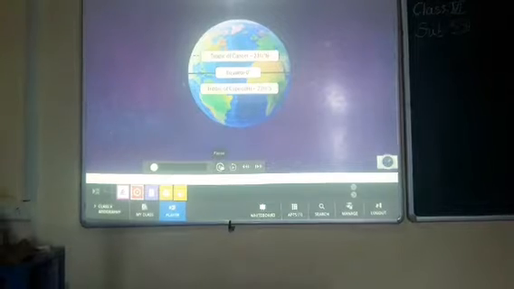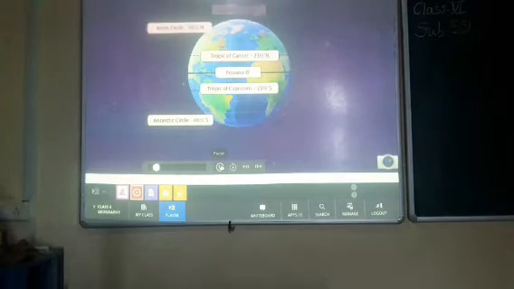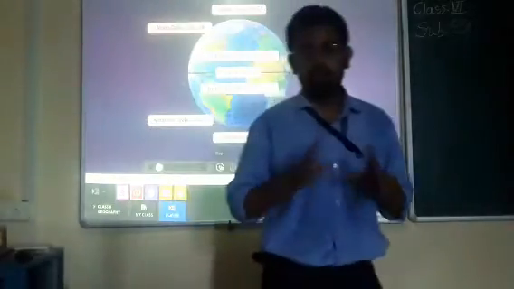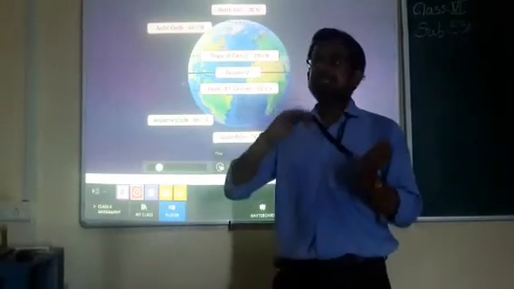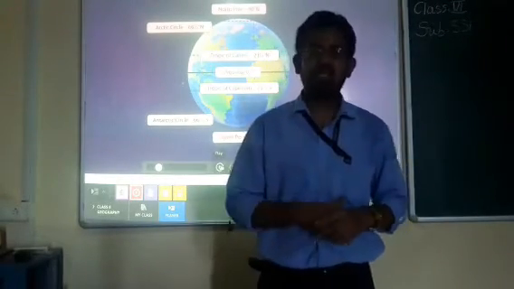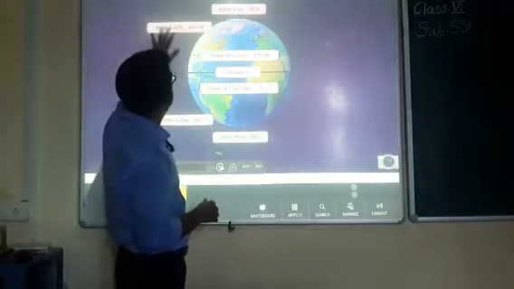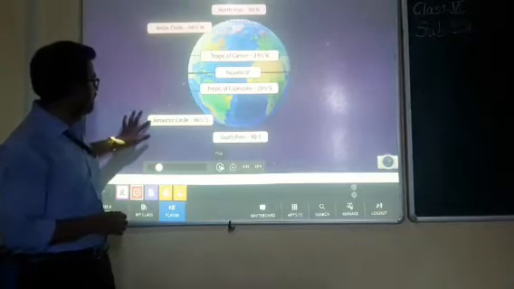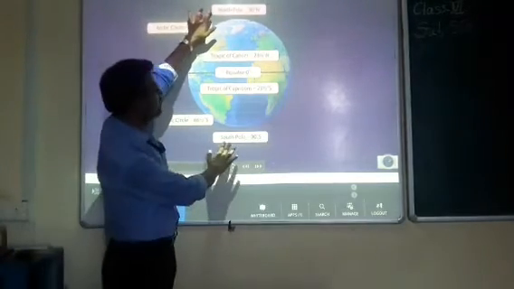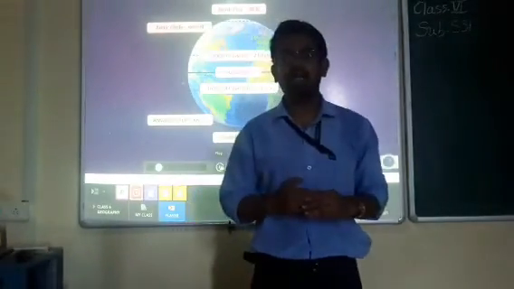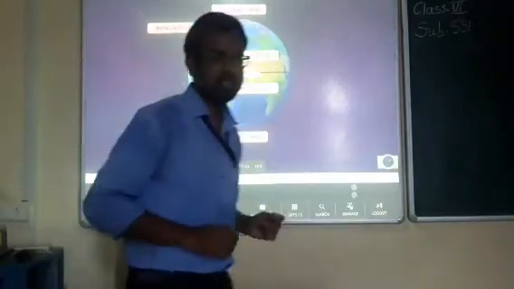Latitudes are one of the important factors that help determine the climate of a place on the Earth. Latitudes are very important in determining the seasons or the climate of a particular place. In this diagram we have seen that the important lines are the Arctic Circle, Tropic of Cancer, Equator, Tropic of Capricorn, Antarctic Circle, then the North Pole and South Pole. With these lines of latitude, our Earth is divided into some heat zones that we will discuss.